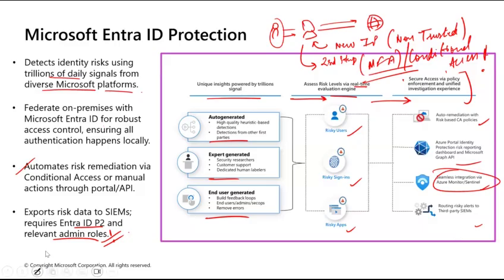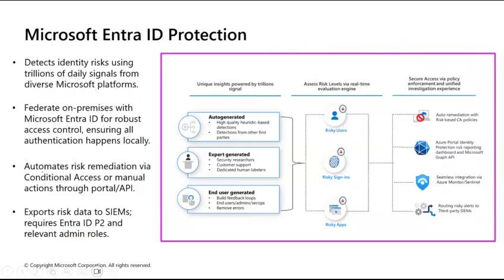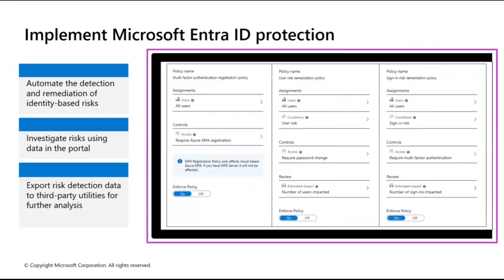Entra ID Protection is, all in all, a great feature that provides a proactive, AI-driven approach to identity security, helping organizations reduce the risk of account compromise and unauthorized access through risk-based detection and automated defense. Now, what does it say? What is Entra ID Protection? Automate the detection and remediation of identity-based risks. Investigate risks using data in the portal. Export risk detection data to third-party utilities for further analysis. What do you want to do?